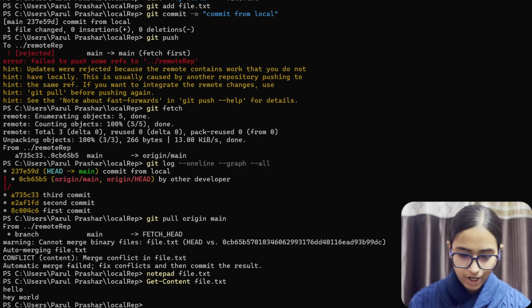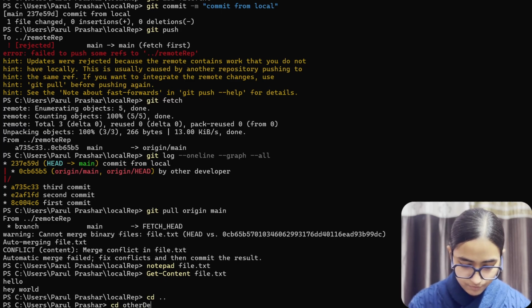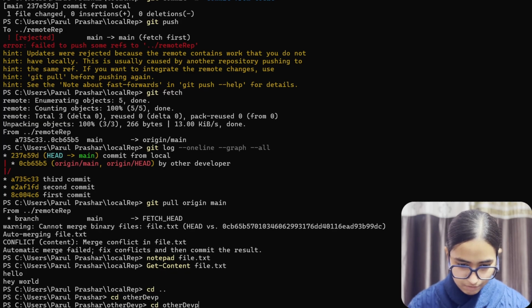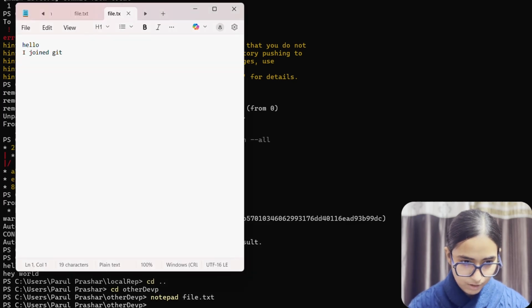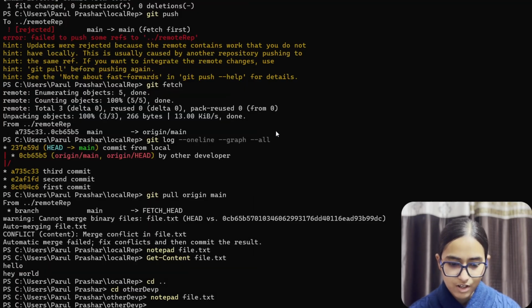Now I want you to just try it. Let's see if this works or not. cd, and then you're going to get into the other dev, and we'll run these commands again. Notepad file.txt. So we have hello, I joined Git, which is very different from this. We have hello, which is common in both, and then we added this from the other developer, and this we added from a local developer. So two different contents, and we don't know which content we should keep. So let's do it from remote as well.